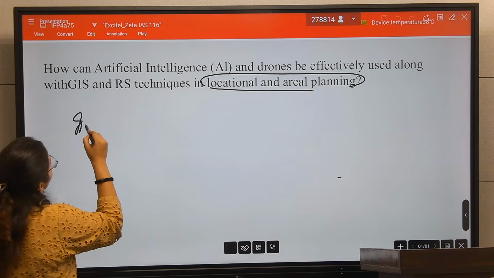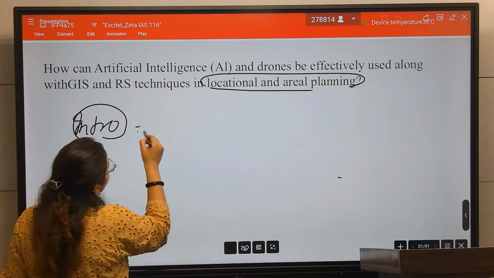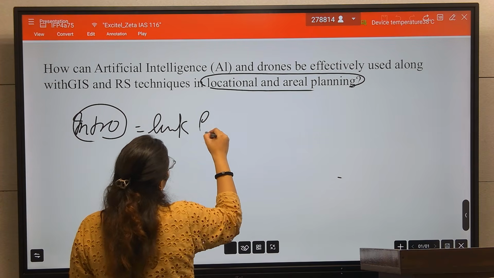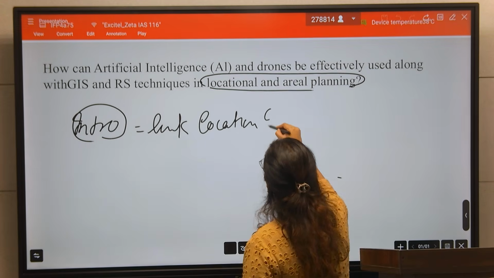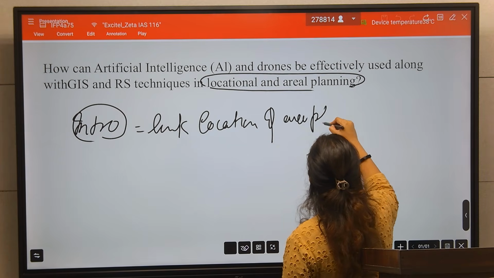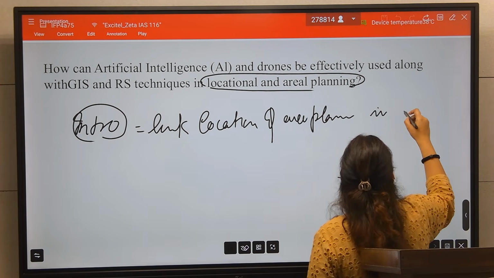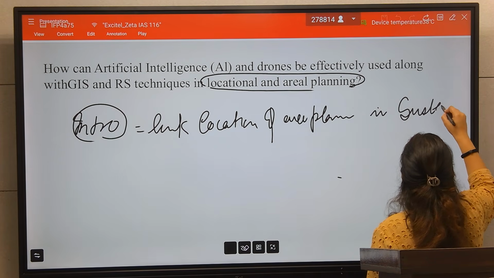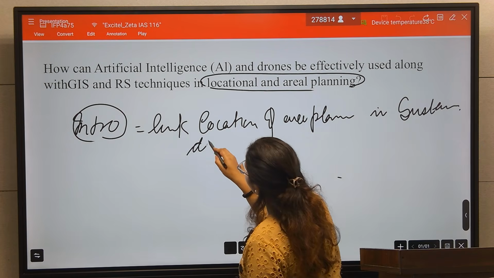So in the intro, you will link location and area planning in sustainable development.